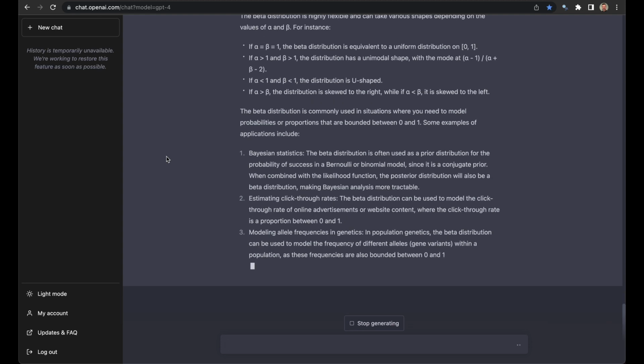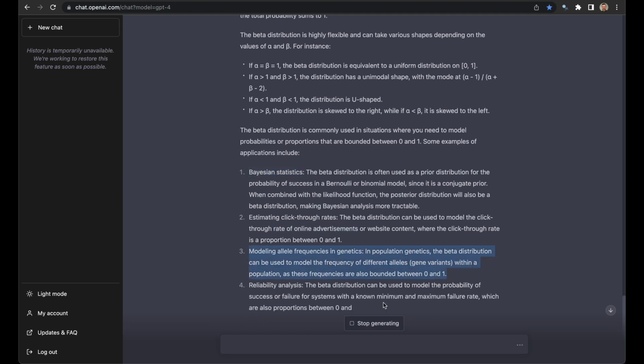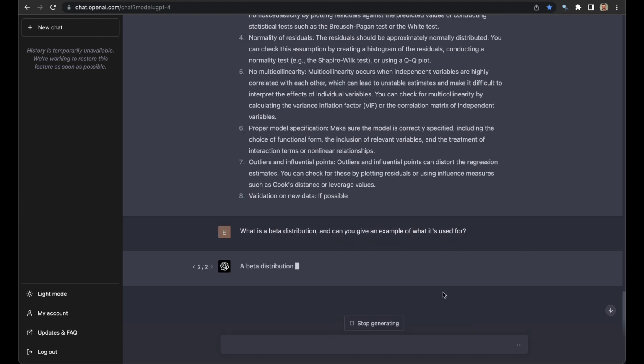Okay, commonly used, some examples: Bayesian statistics, estimate and click through. Yeah, this is awesome. I've never heard of this one. This is obviously a 10 out of 10. Let's ask another one. If you apply an L2 regularization to a regression model, what happens to the coefficients?